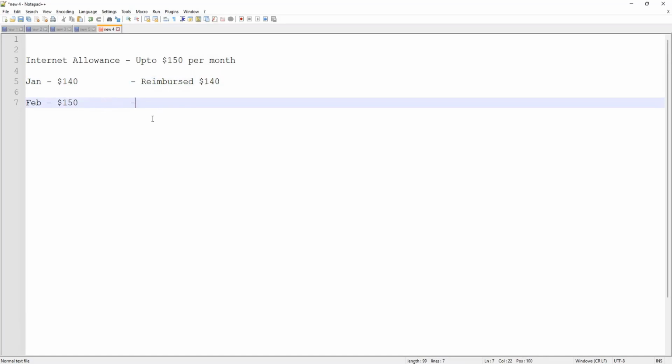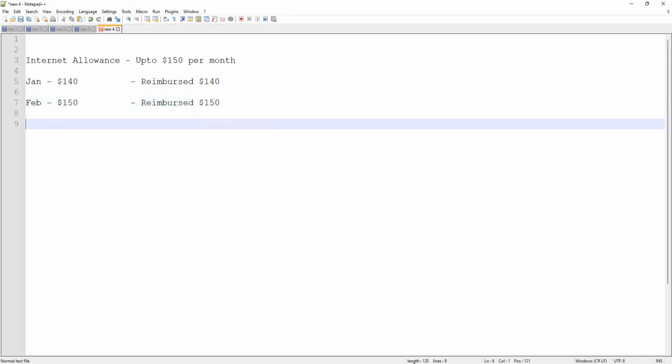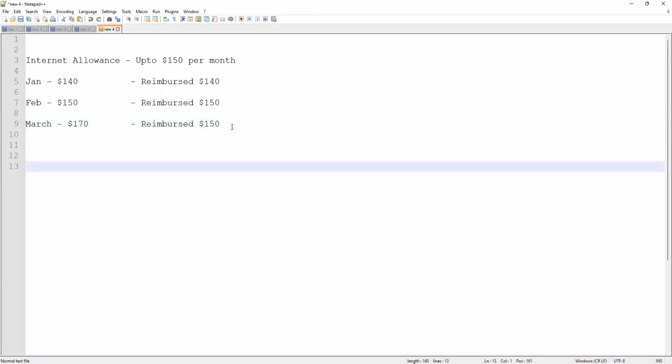Now in February, for some reason you ended up spending $150. So what will be the reimbursed amount? $150, right? And then in March, you watched too much Netflix because there were a lot of nice shows which came up. So your bill actually went up to $170 for some reason. That's how much money you will get as a reimbursement? $150 again, right? You will not get $170. You will get $150. So what is the rule?